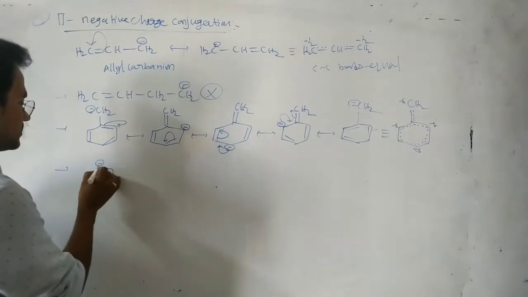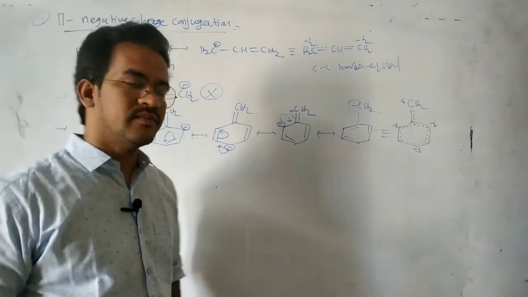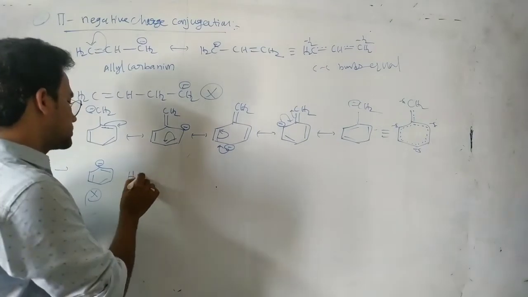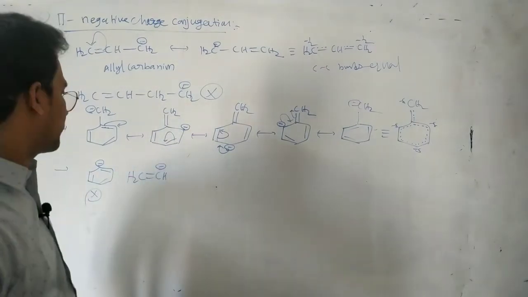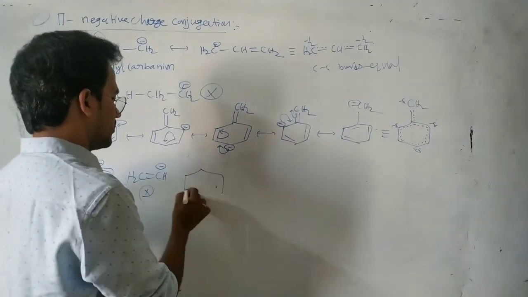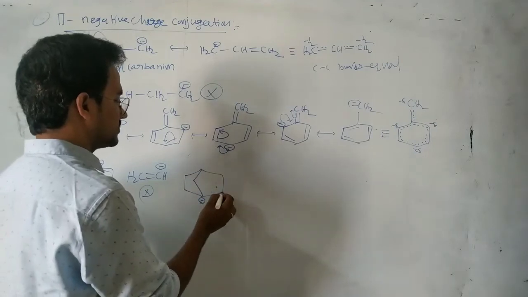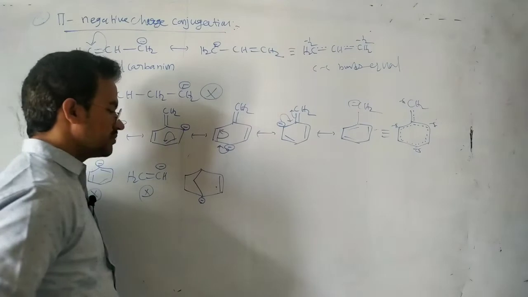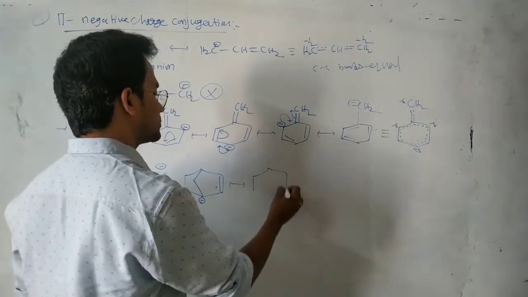As in this one, no resonance. This negative charge is not delocalized. And this negative charge is not delocalized, as in the case of carbocation. Next, very important one, this negative charge is also not delocalized. Of course, here there is a pi bond. So if you write the resonance structures for this one,